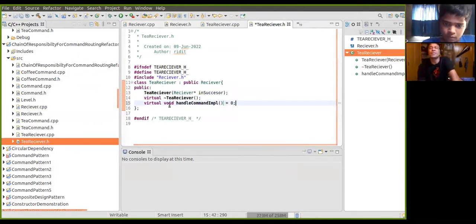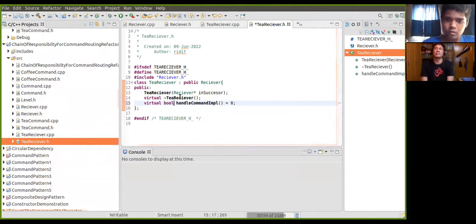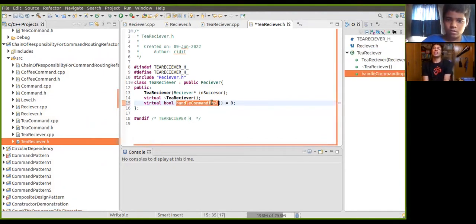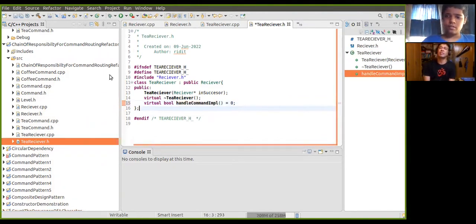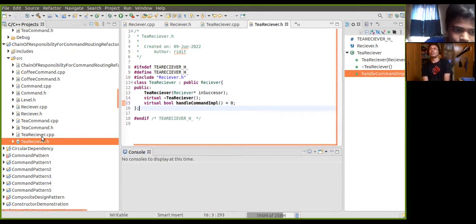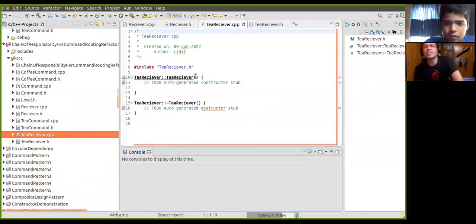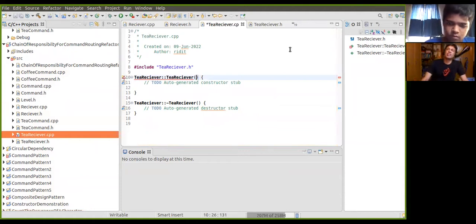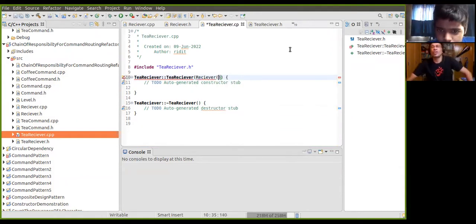Eclipse is meant for Java, so in Java everything will be overridden automatically. So this is done. There is nothing to be done here. The only thing is that we will call the base class constructor, right?